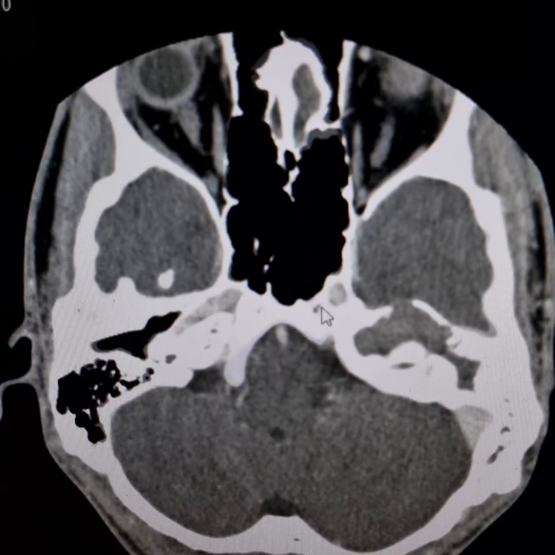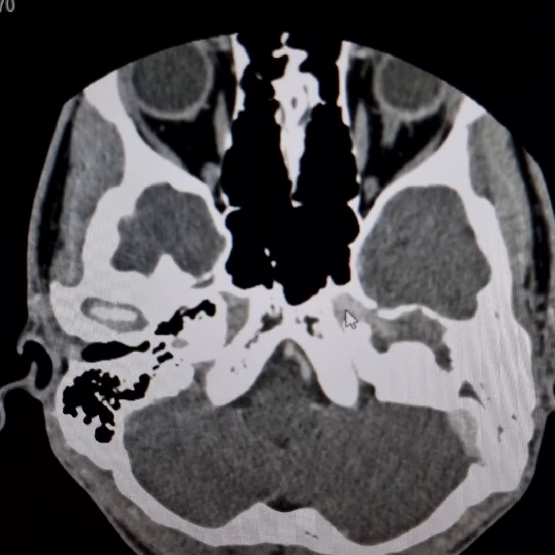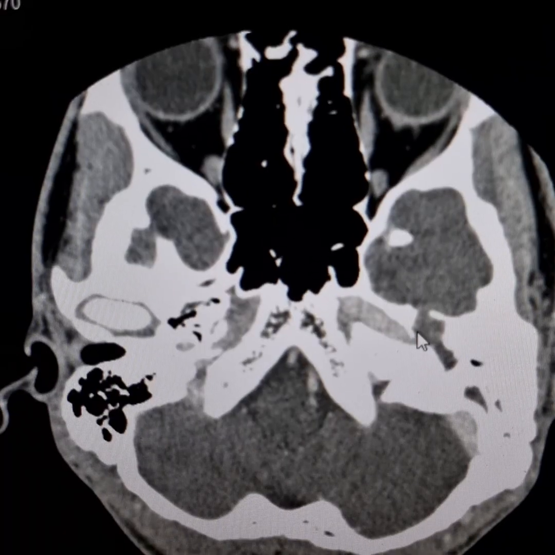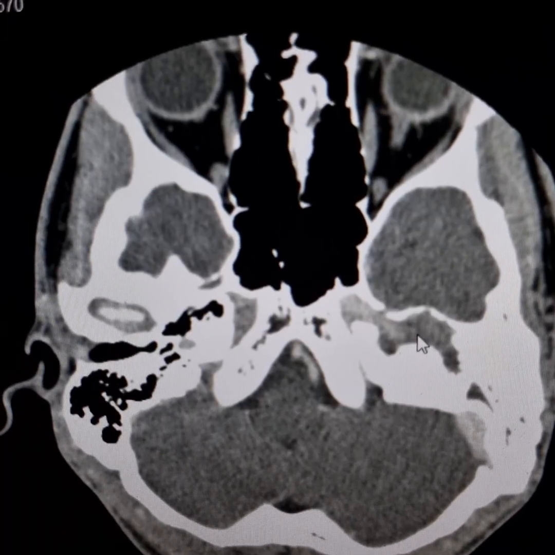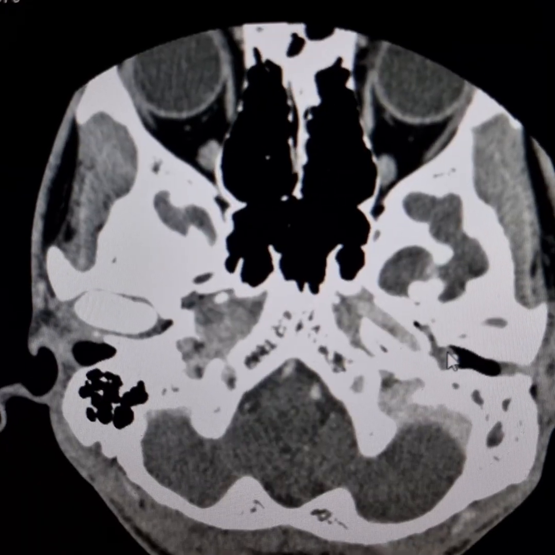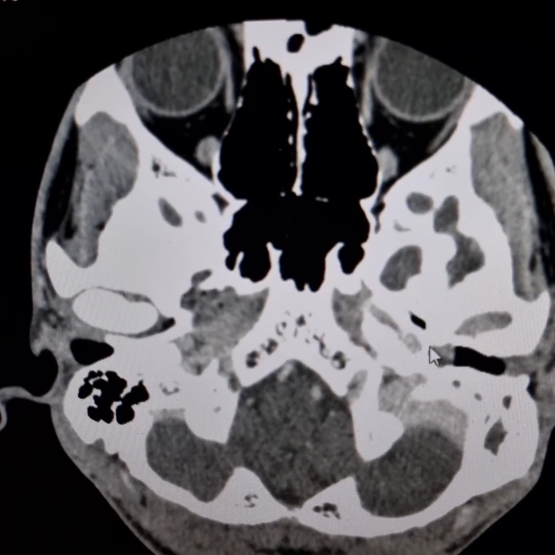This is the brain window. Please follow. This is the internal carotid artery here. This is the carotid canal. In this region, the wall of the carotid canal has been eroded. However, there is no involvement of the internal carotid artery.